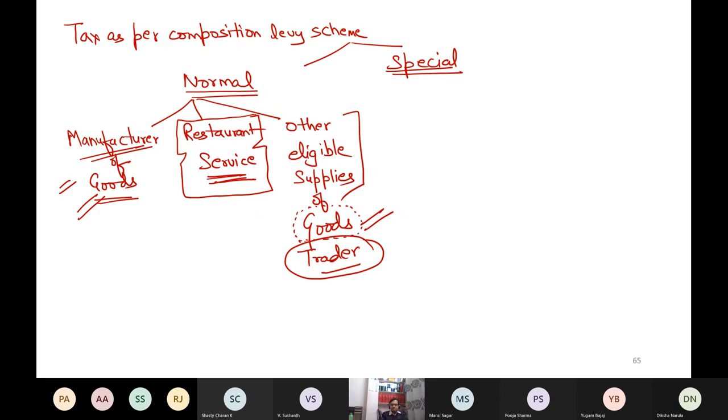Yes, sir. Your voice is not clear. Yes, sir. Okay, you are saying yes. Any other answer? Yes or no? That I cannot supply any service other than restaurant service in case of normal case of composition levy scheme. Yes or no? Any other who can tell me? Who can try to tell me?